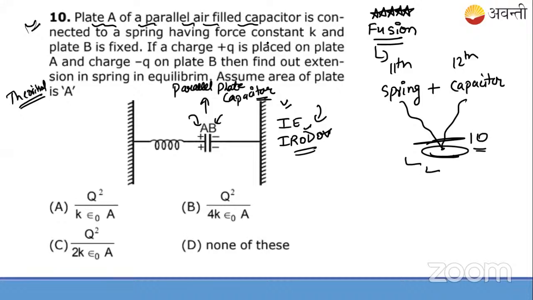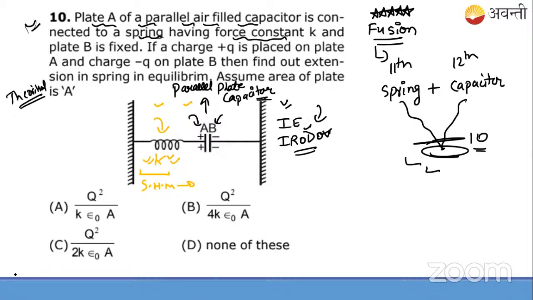Now they say it is connected to a spring having force constant K. So in front of you here is a spring which has some spring constant. The complete system, including the spring and the capacitor, is treated like SHM, simple harmonic motion. This K will now be known by a different name: force constant. Otherwise we usually call it spring constant.